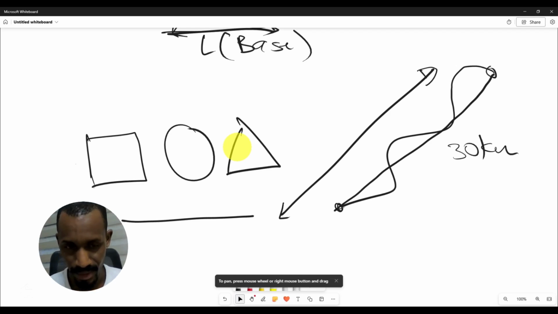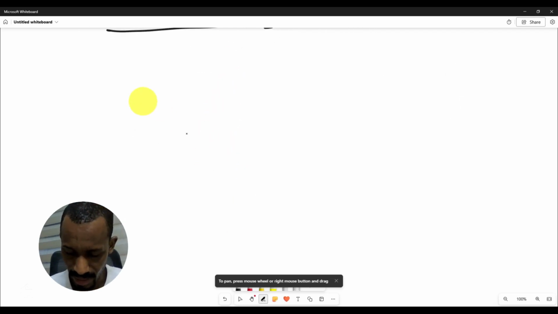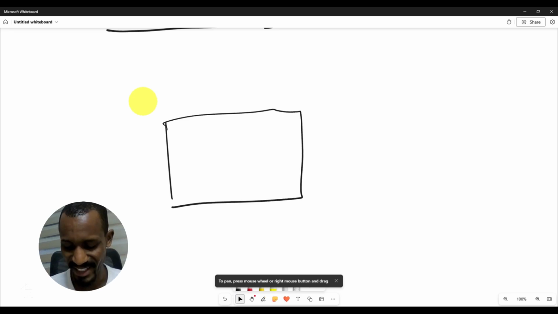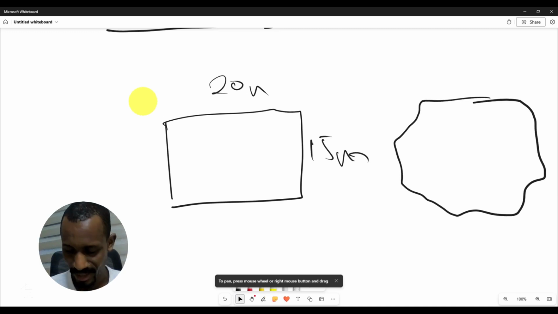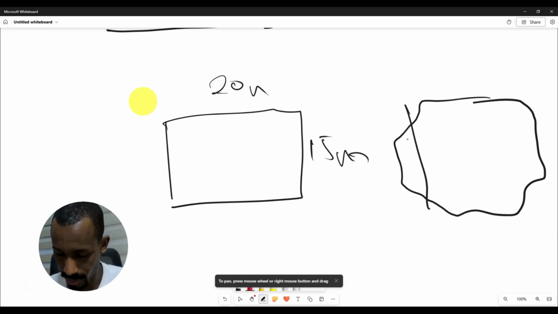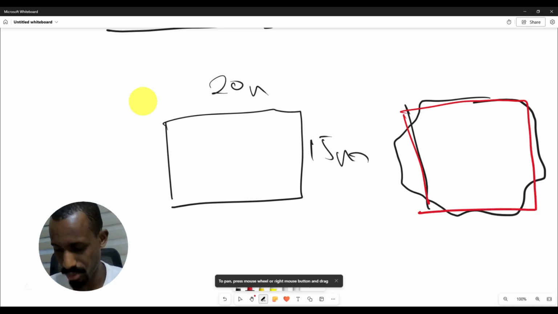And let's say when you want to buy a piece of land, it's not like the land is a perfect piece of land and they tell you it's 20 by, let's say, 15 meters. Most of the time the lands are not like this. So what we do is we just make it such that it is square in shape, so that life will be easy for us. There is nothing in real life that is a perfect circle, but we just make it like that so that life will become easy for us.